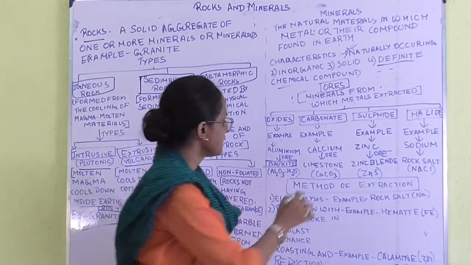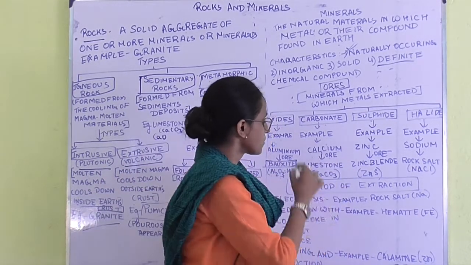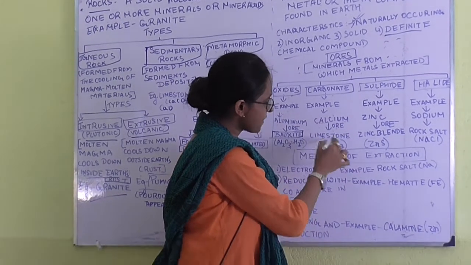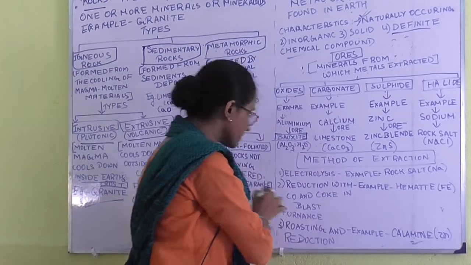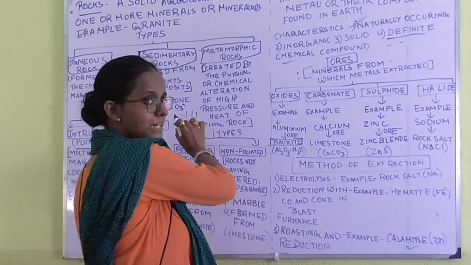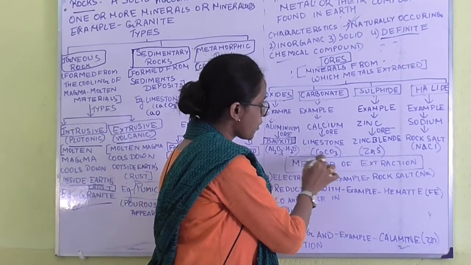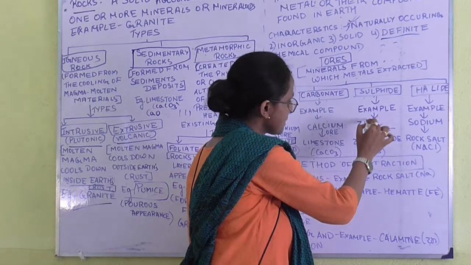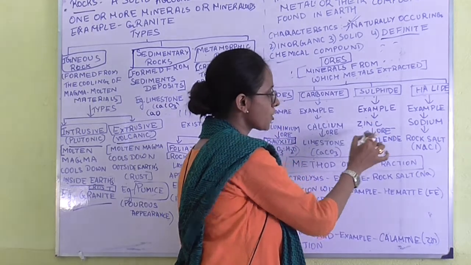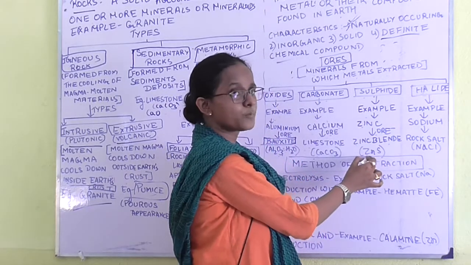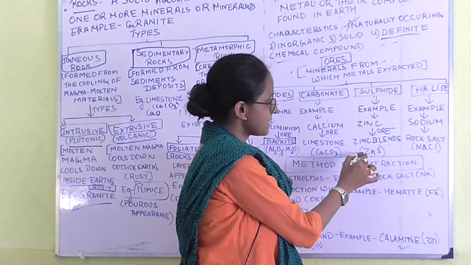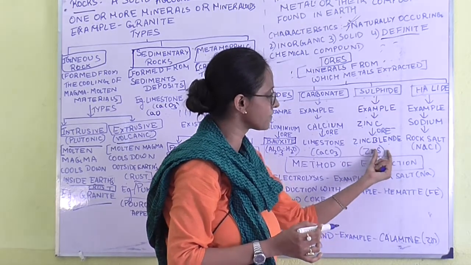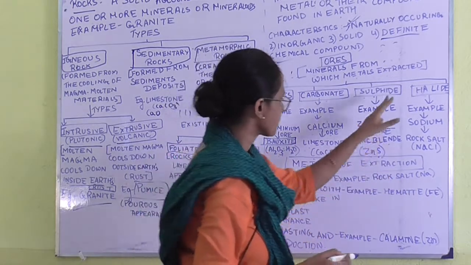Okay. Next, calcium ore. Calcium is obtained from which ore? Calcium is found in limestone. Limestone we have already read in the rock part. What is the formula of limestone? CaCO3. Next, sulfide. Example, zinc blende. What is the formula of zinc blende? ZnS, meaning zinc is present along with sulfur.